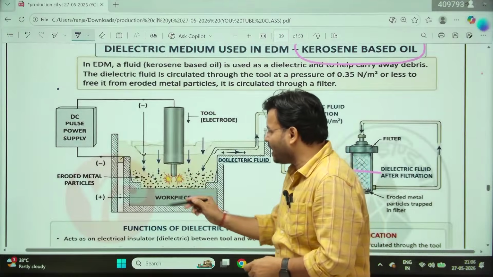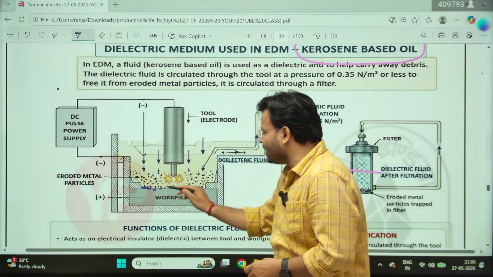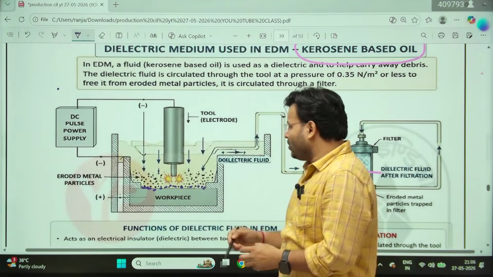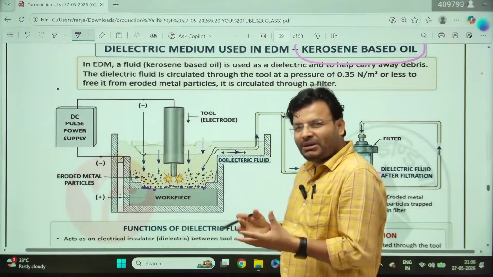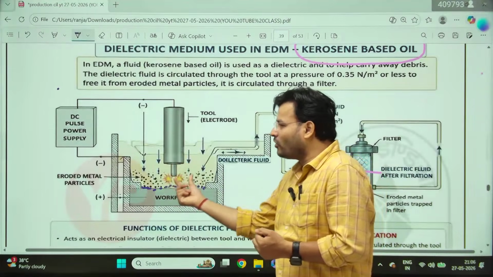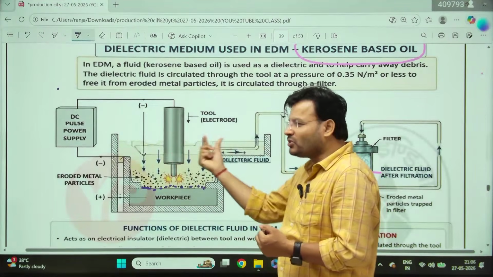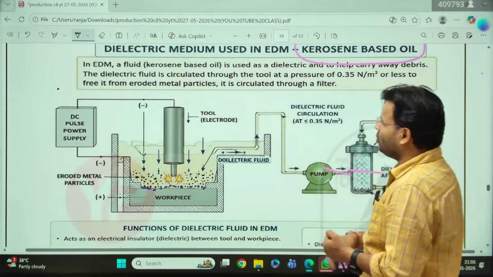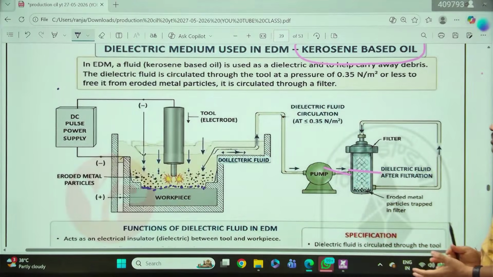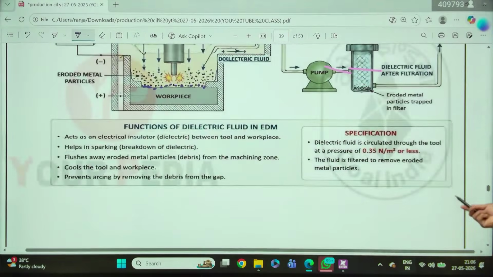Because of that spark, whatever extra material is there will be removed, and the extra material will be carried away by the kerosene oil, and in that way your machining takes place. Tool and workpiece do not come in direct contact. So always keep in mind you are going to use kerosene here. That question has been asked even in the exam.